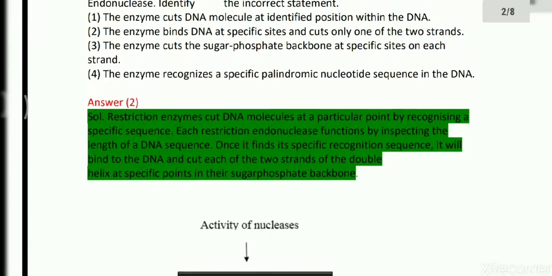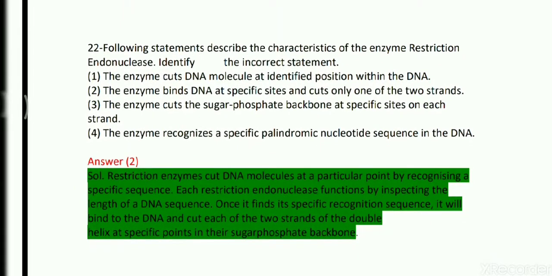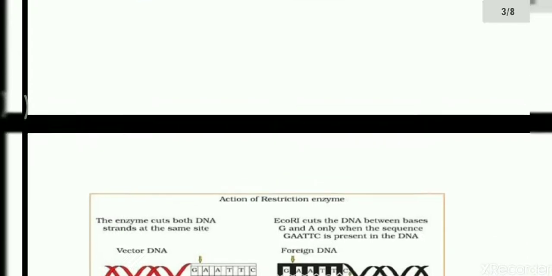So this is an easy question. Which option will be incorrect? Option 2 is incorrect for the restriction endonucleases. Okay.